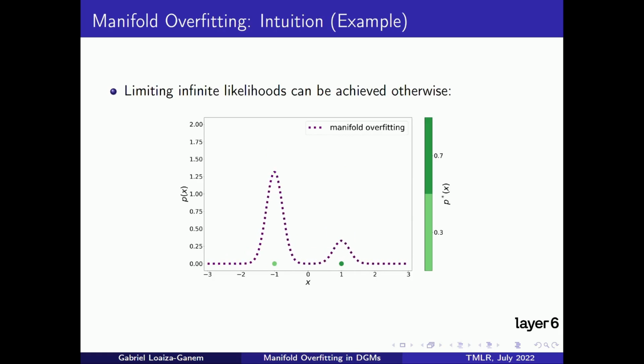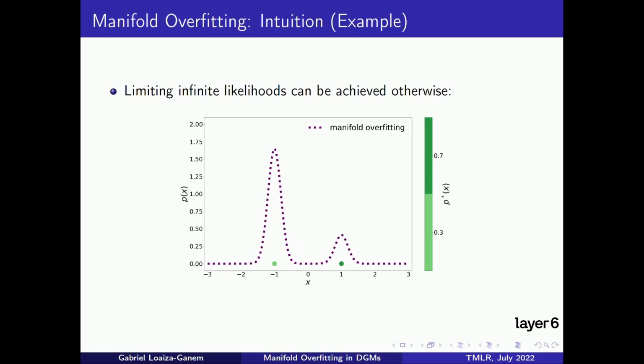For example, this video now shows the same models as the variance is sent to 0, except the mixture weight was changed to assign probability 0.8 to -1. The likelihood is also essentially maximized here, since it goes to infinity, but the model recovers an incorrect distribution on the manifold, namely the one that assigns probability 0.8 to -1 and 0.2 to 1. This example provides the intuition behind manifold overfitting.